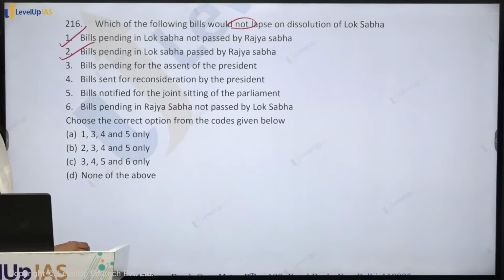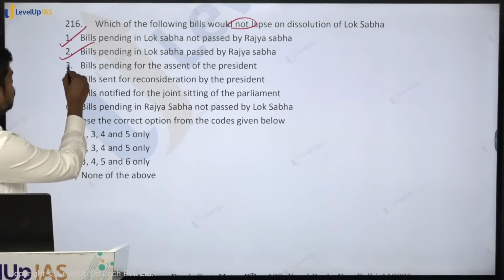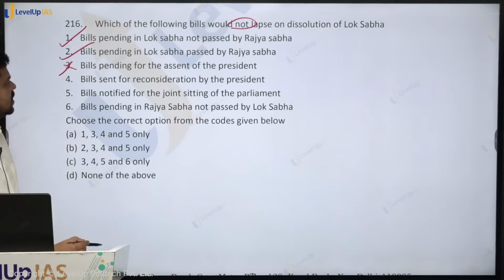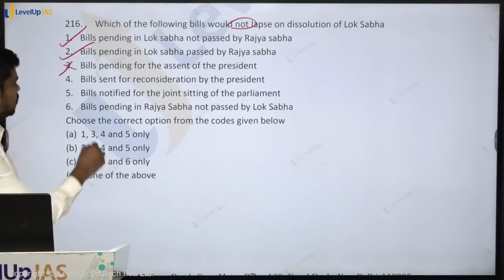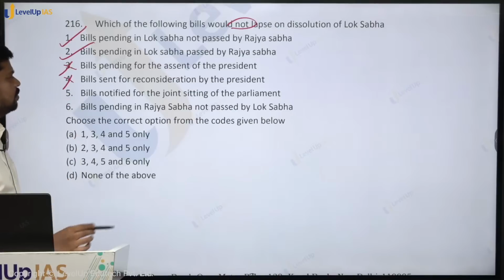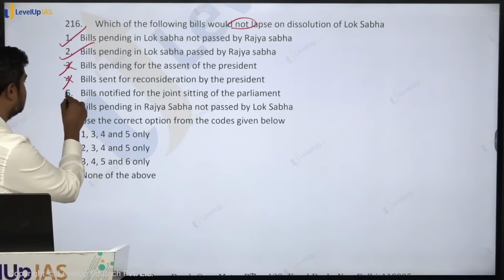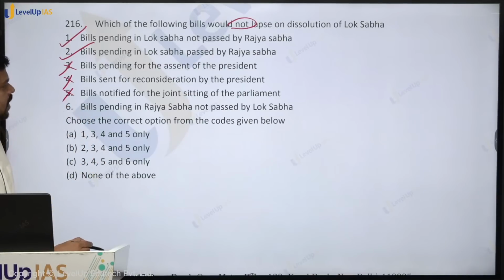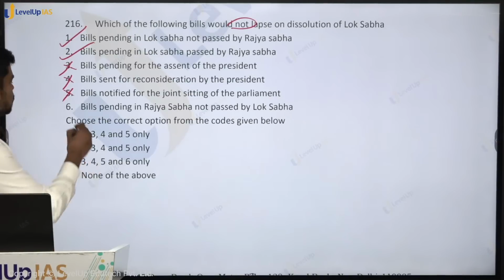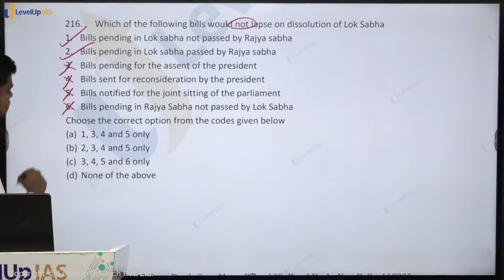Bills pending for the assent of the president, no, this will not lapse. Bill sent for reconsideration by the president, no, this will not lapse. Bills notified for joint sitting of the parliament, this will not lapse, because who can notify for a joint sitting? The president. So this will not lapse. Bills pending in Rajya Sabha not passed by Lok Sabha, that means this is introduced in the Rajya Sabha and pending in the Rajya Sabha. So this will also not lapse. So what is the answer here? It is 3, 4, 5 and 6.